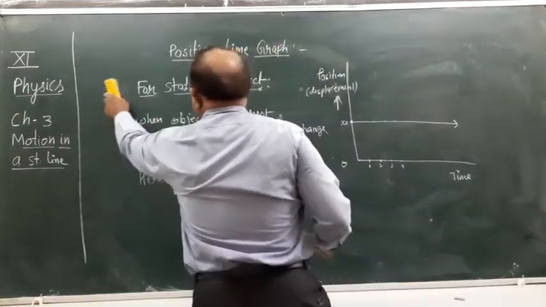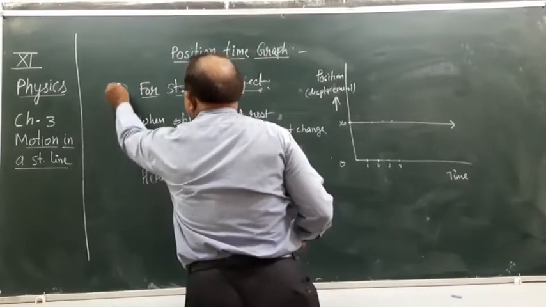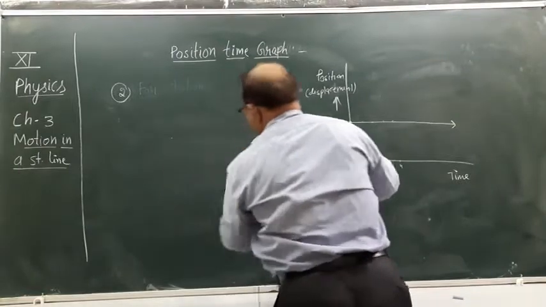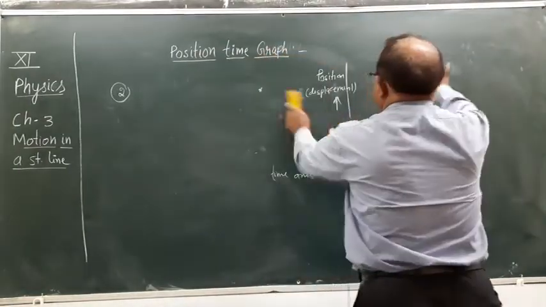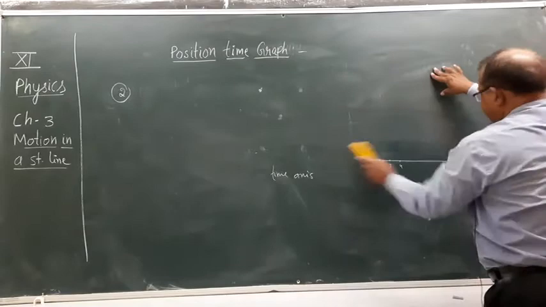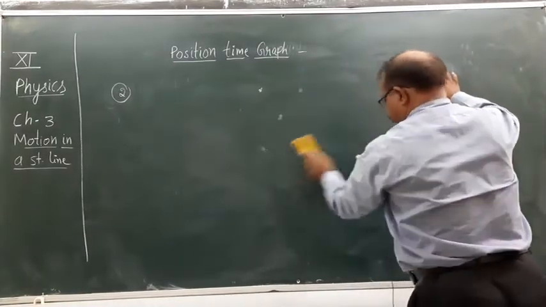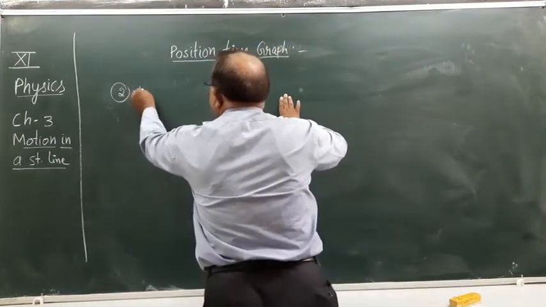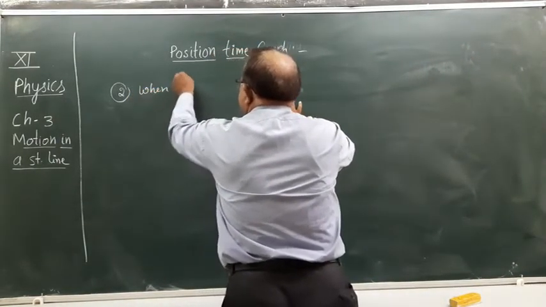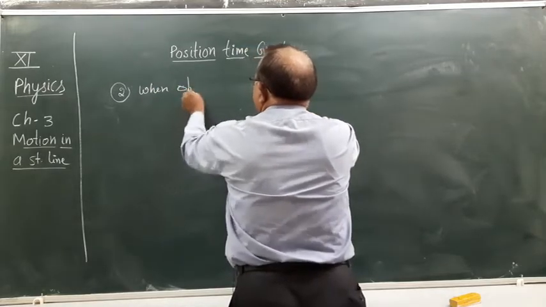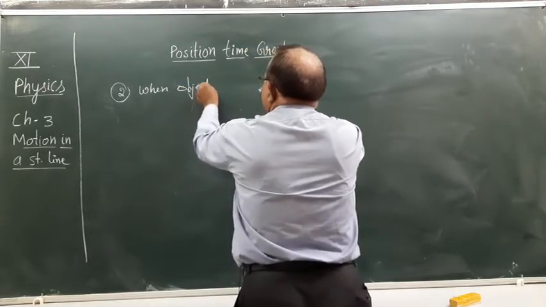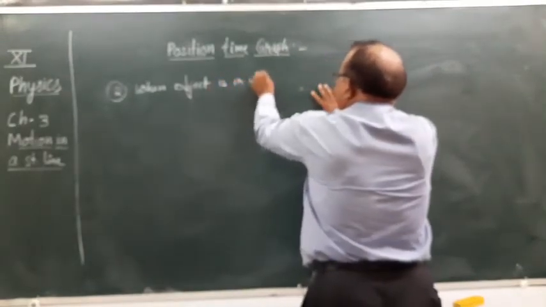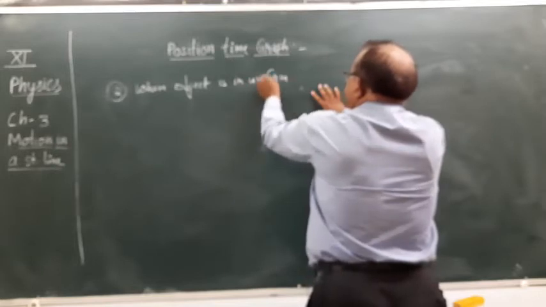So this is the first situation, when the object is at rest. Now the second situation: the position time graph when the object is in uniform motion.